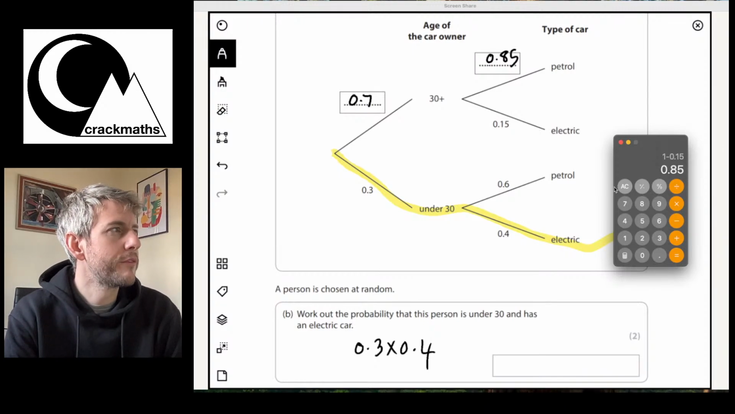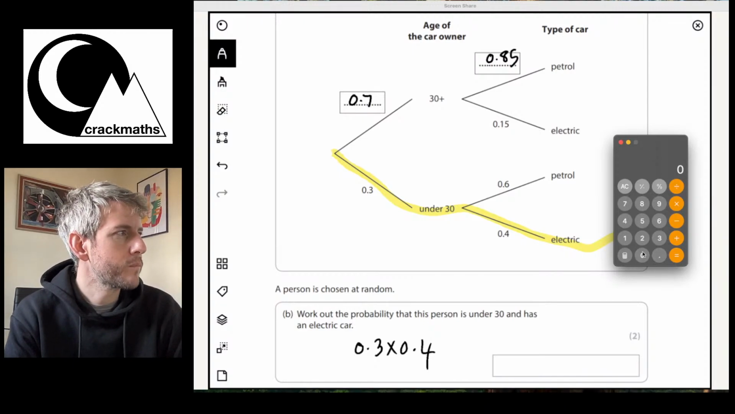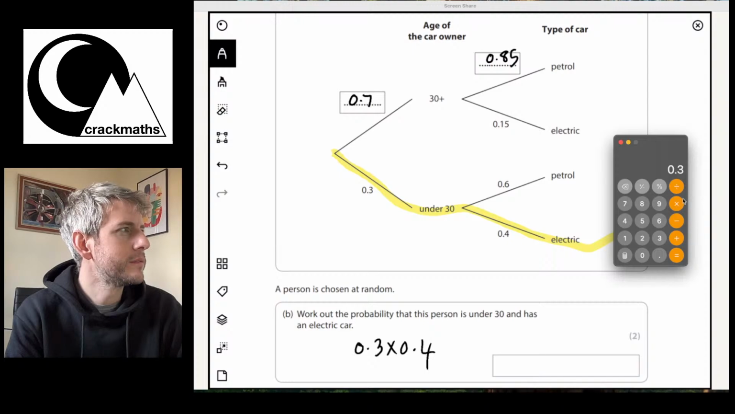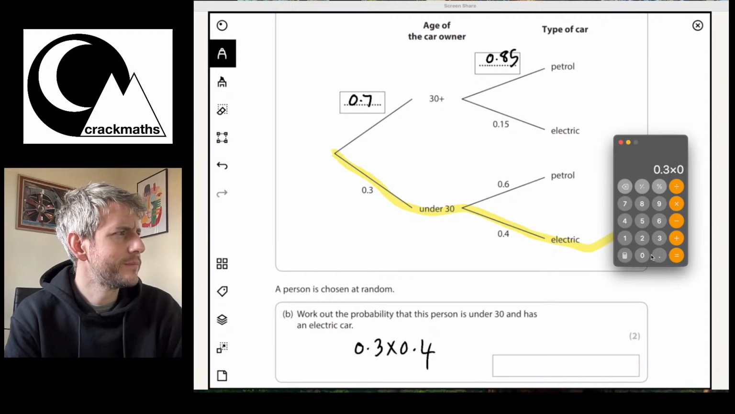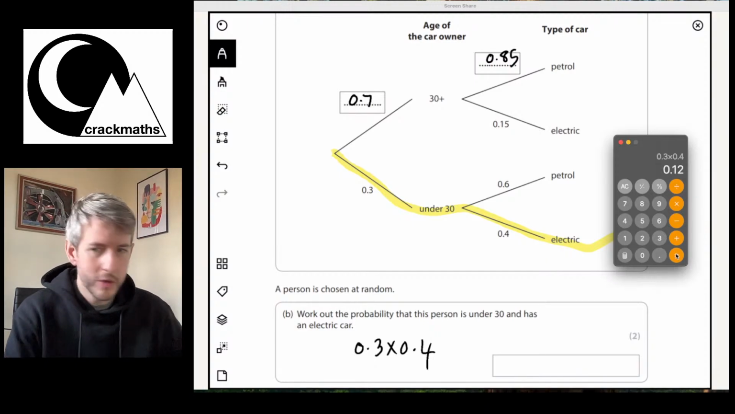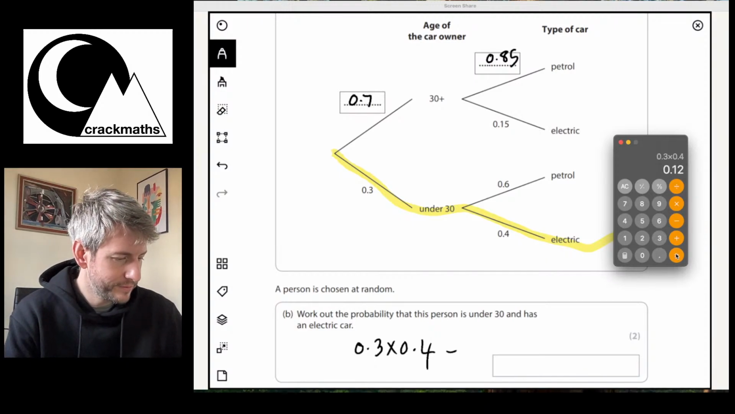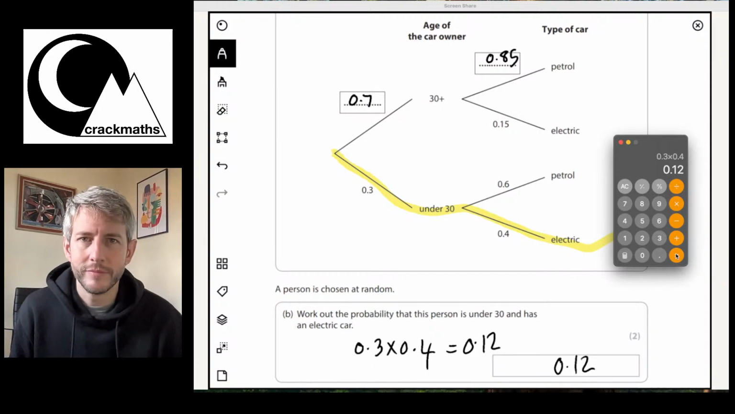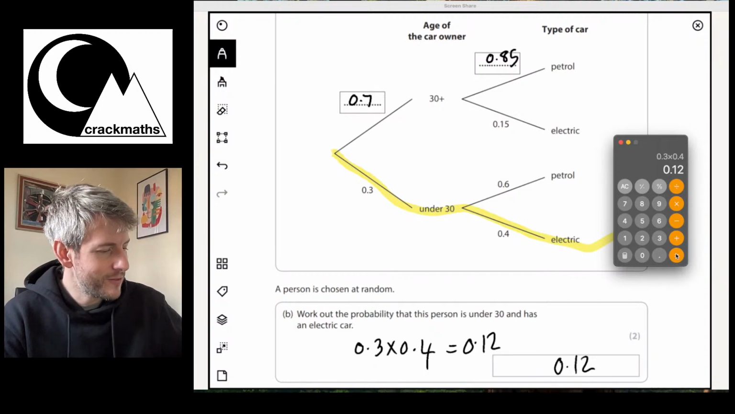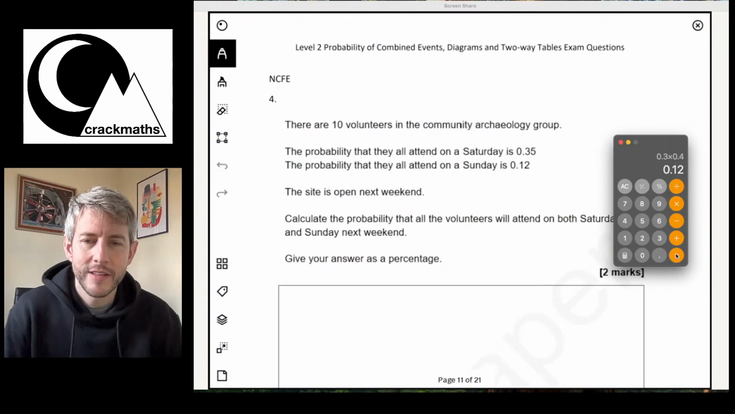Okay, so 0.3 times 0.4 is equal to 0.12. There we go. Okay, great. Right, let's continue.